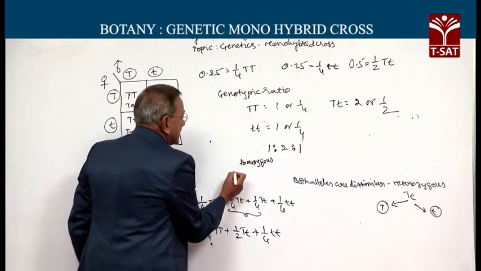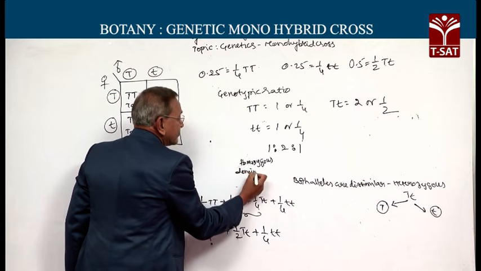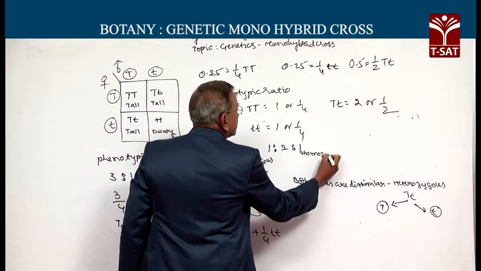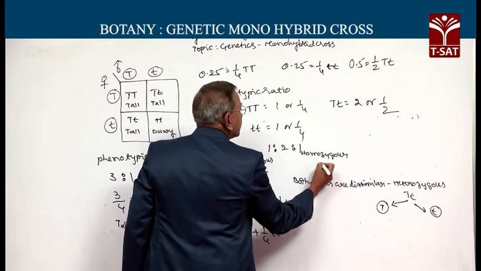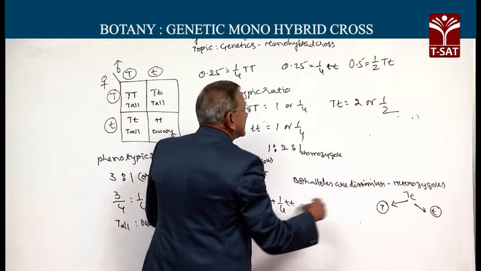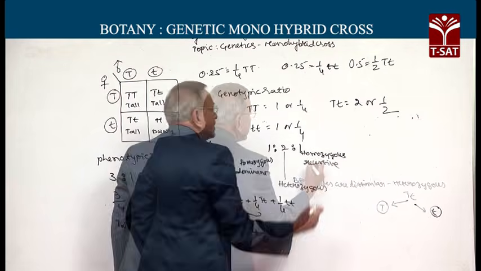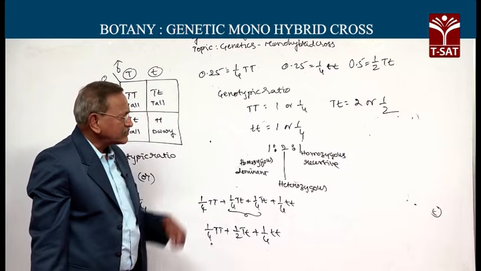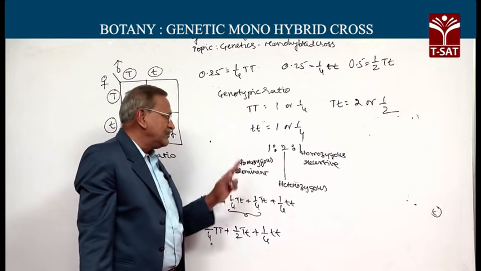This is homozygous dominant, homozygous recessive. Regarding heterozygous progeny, half of the progeny will be like this.